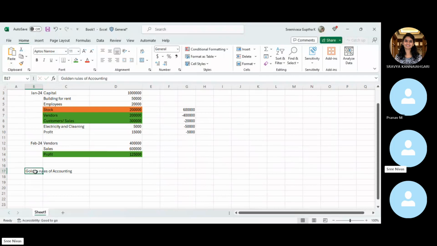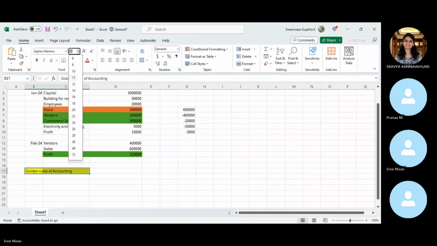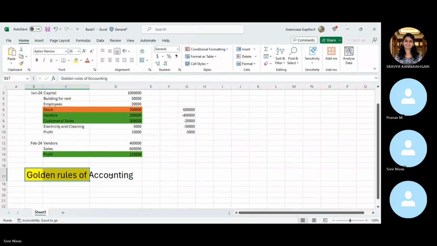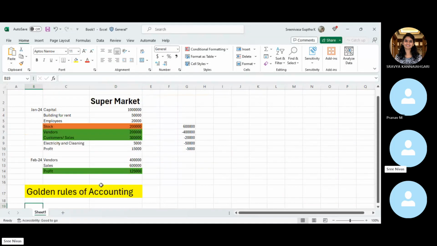So before I get into the golden rules of accounting, see, in simple terms, if you are in any business, we have these kinds of transactions.